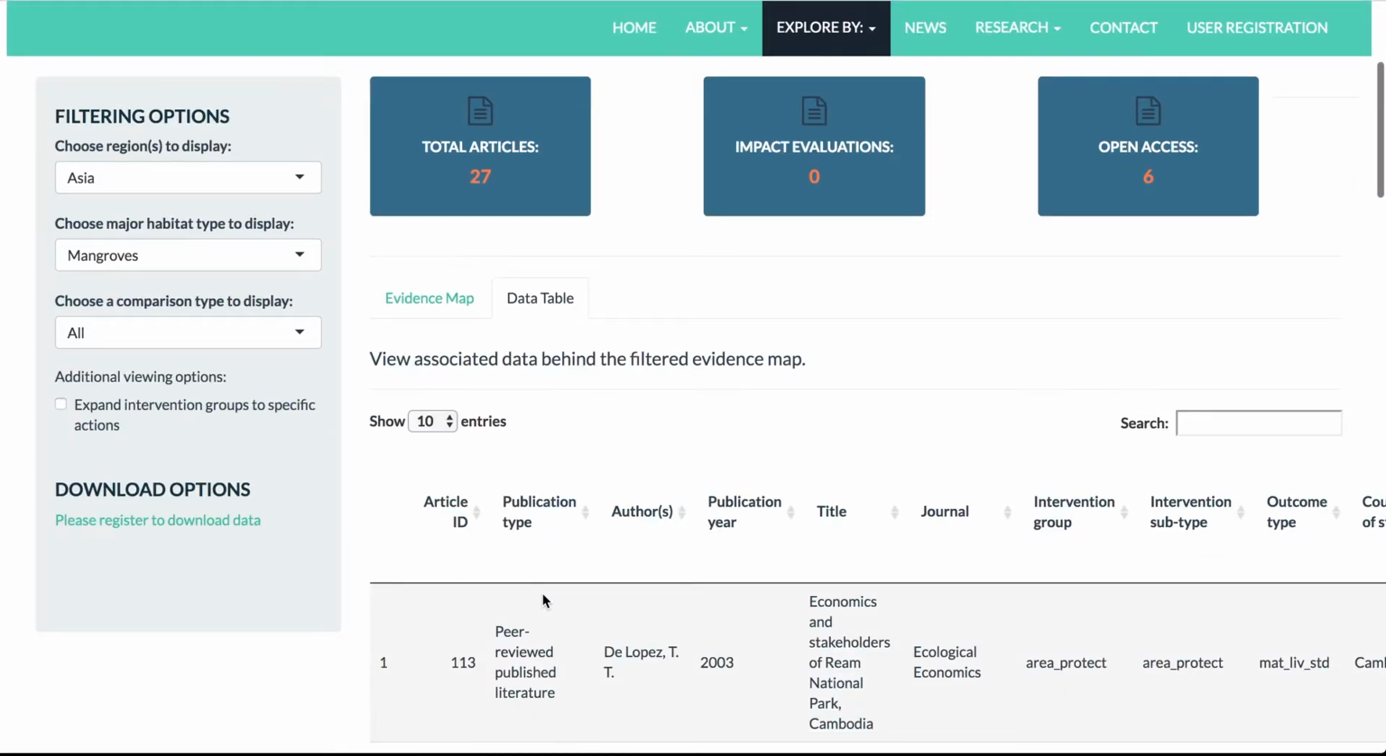If you would like to download the data from this map, you can click here on Download Options. You will need to register to download data.